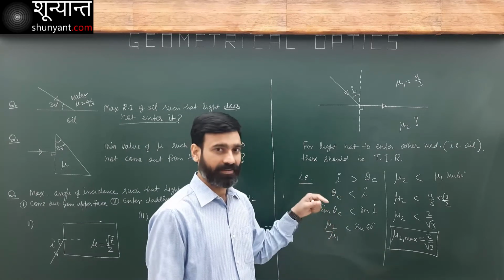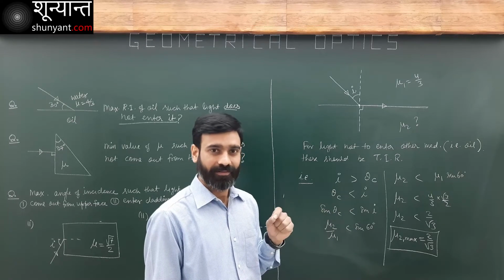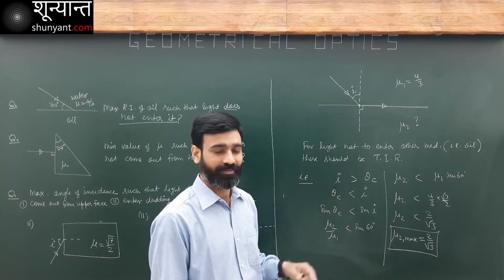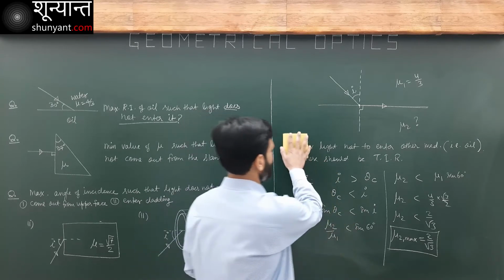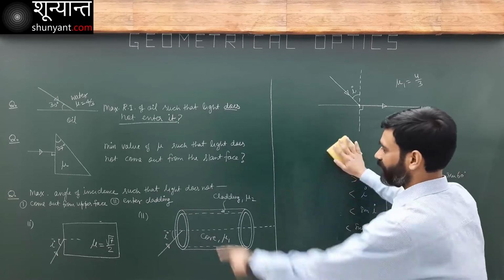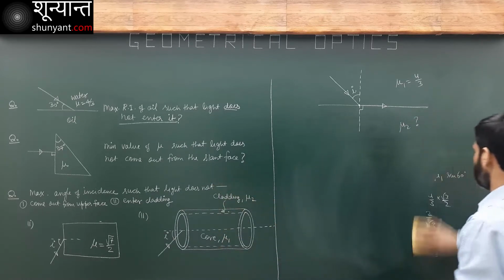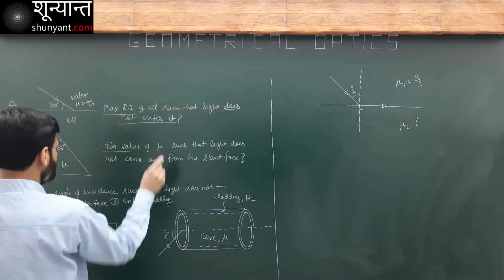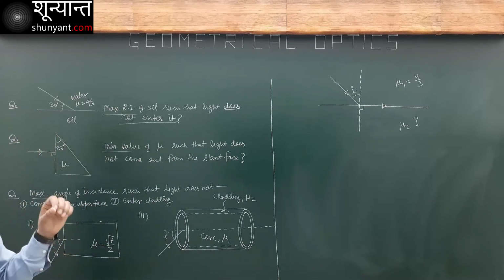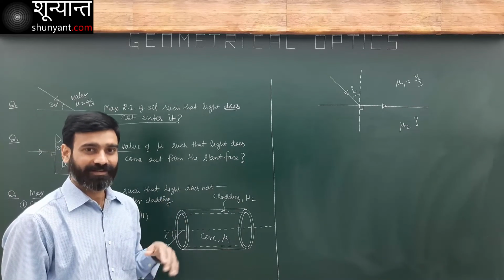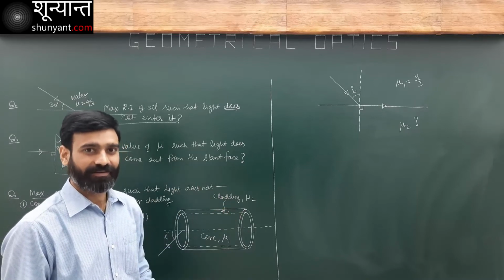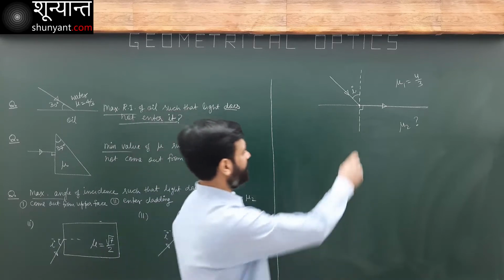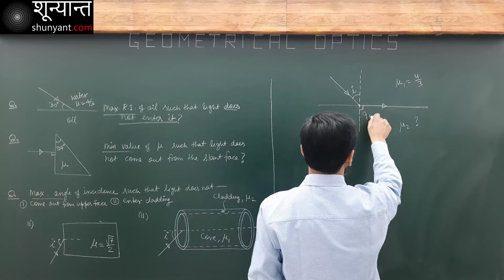This we have to keep in mind. But we are not always going to do it in this manner. I have a simpler method. What is the simpler method? It is talking about maximum or minimum in all the problems. Whenever you read the statement find maximum or find minimum, that means it is a critical case. Light is just about to enter, but it does not enter. That means it goes tangentially. It passes parallel to that medium. In that case, I already know that this angle is going to be 90 degrees.